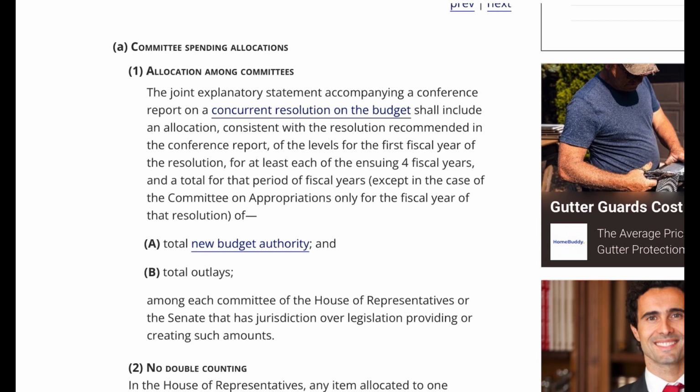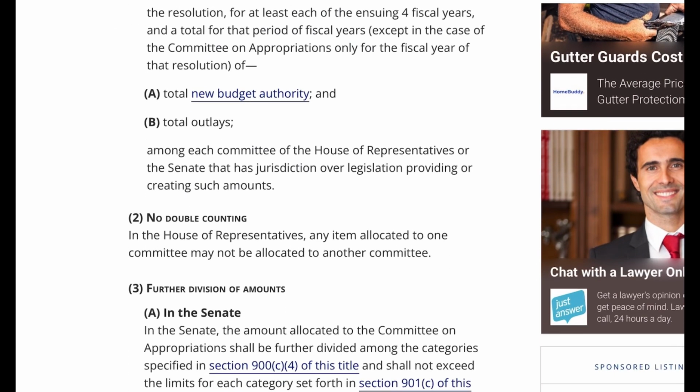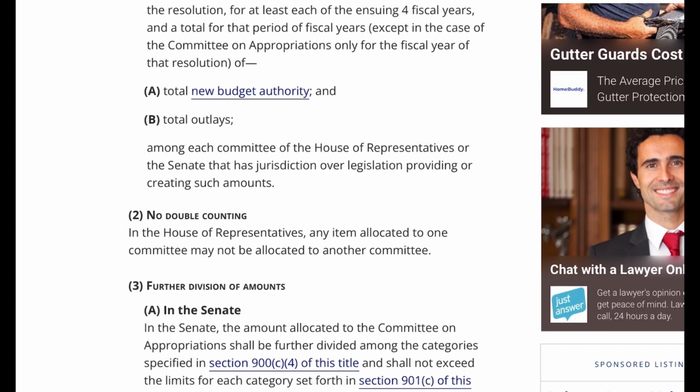fiscal years, except in the case of the Committee on Appropriations only for the fiscal year of that resolution of A. Total new budget authority, and B. Total outlays, among each committee of the House of Representatives or the Senate that has jurisdiction over legislation providing or creating such amounts. 2. No double counting in the House of Representatives. Any item allocated to one committee may not be allocated to another committee. 3. Further division of amounts. A.